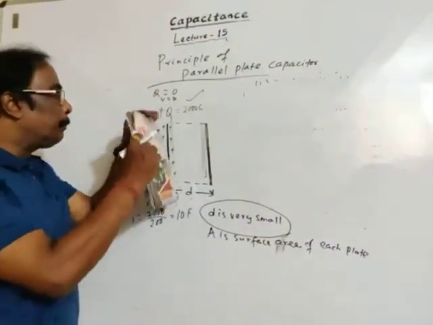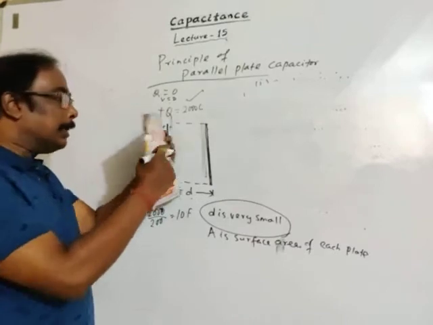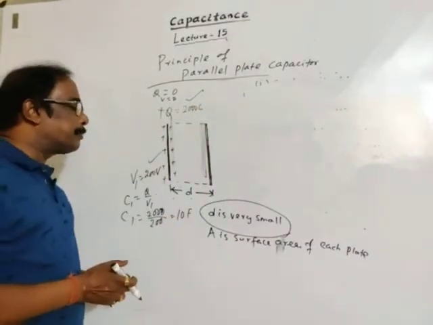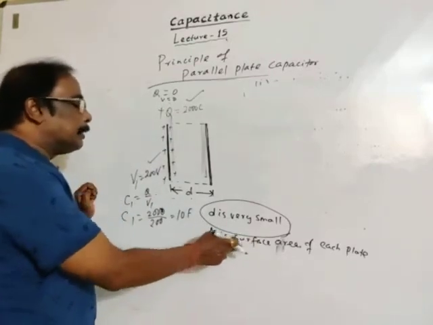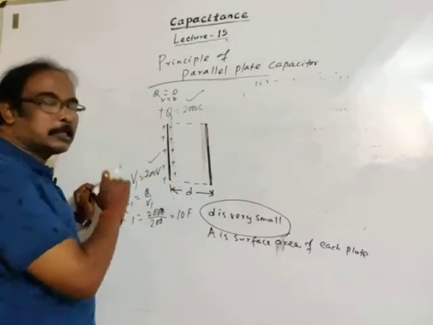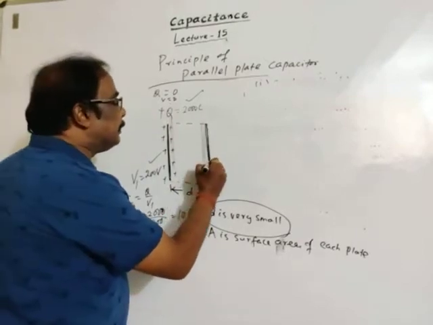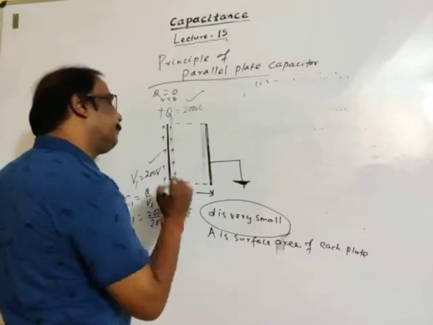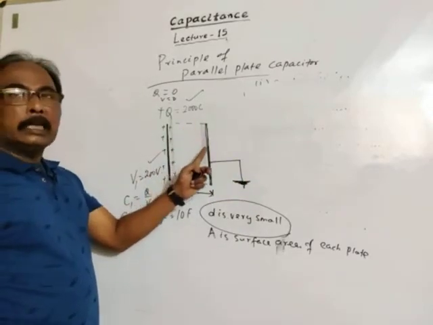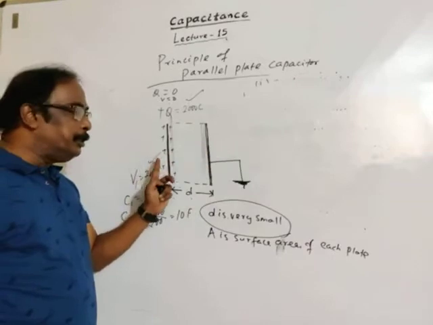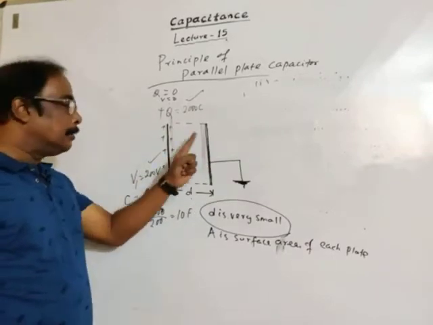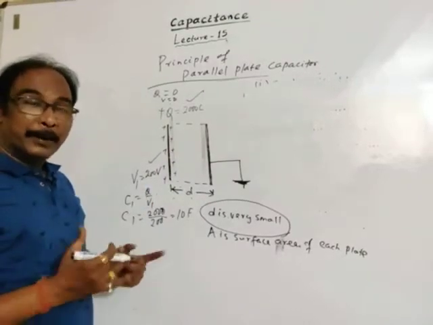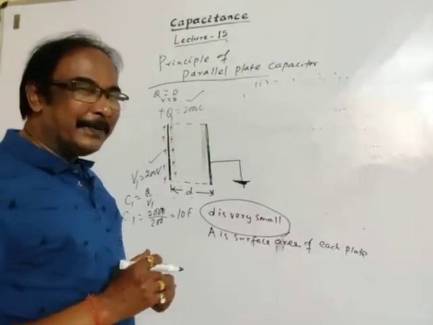See, this is the plate and this is the surface area. Let another plate of equal surface area be kept parallel to this charged plate, and let this plate be earthed. An uncharged earthed plate is placed nearer to the charged plate. Then what will happen? You know it.